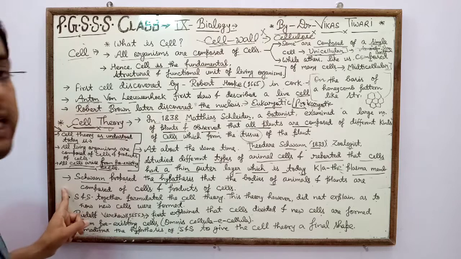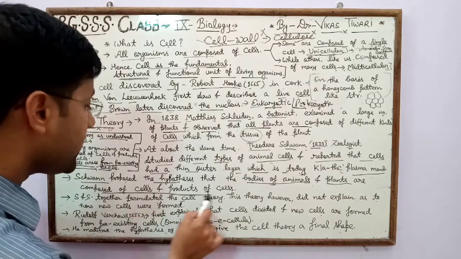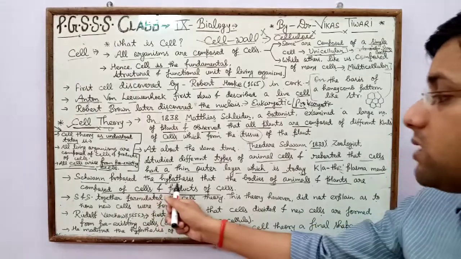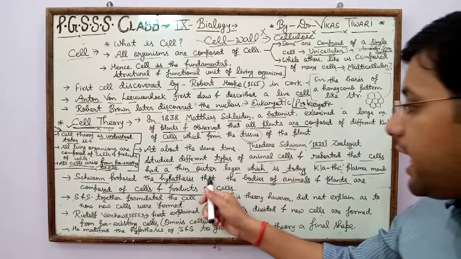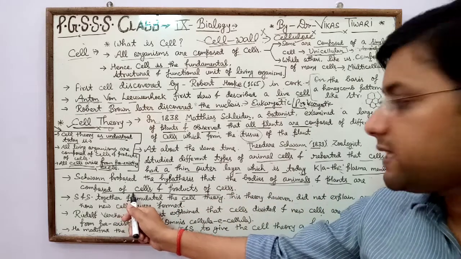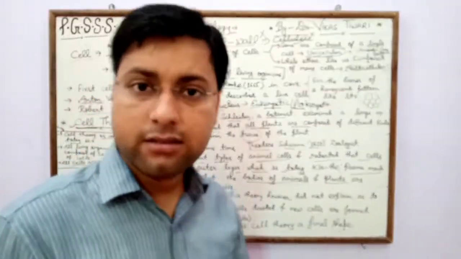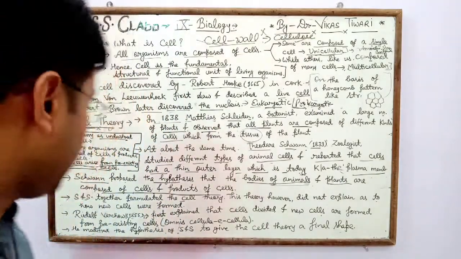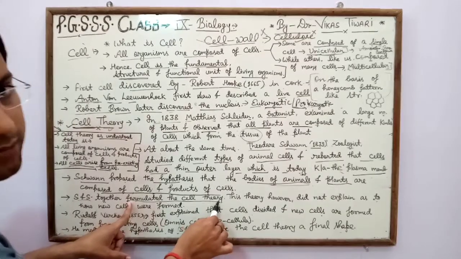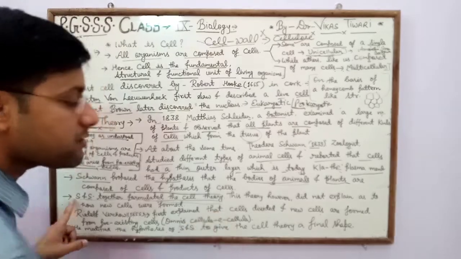Schwann proposed the hypothesis that the bodies of animals and plants are composed of cells and products of cells. Means all plant bodies or animal bodies are composed of cells and their products. Next, Schleiden and Schwann together formulated the cell theory. Both scientists gave the cell theory.